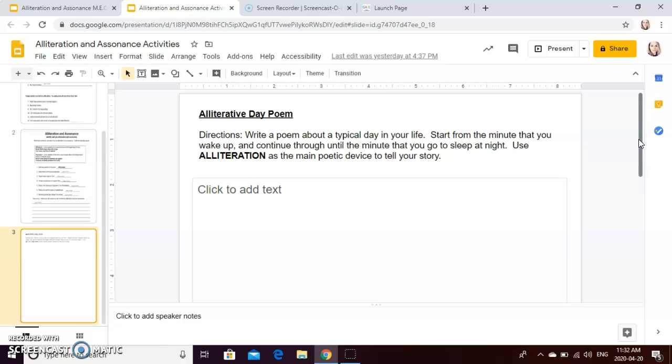The last activity is basically you're just going to write a poem about a typical day in your life, and it's going to start from the minute you wake up to the minute you go to sleep, and you're going to use alliteration as your main poetic device.